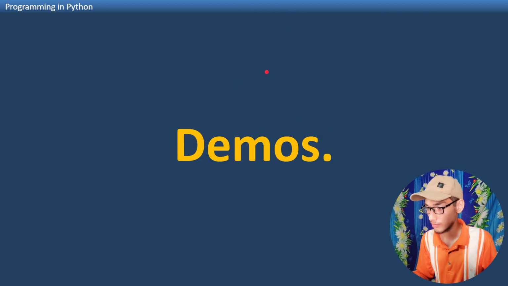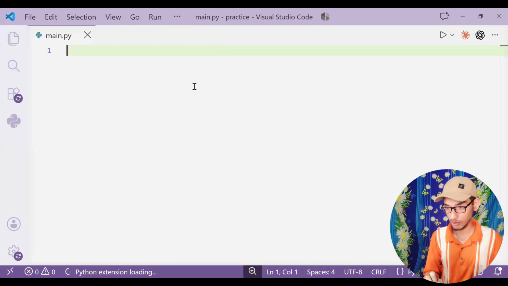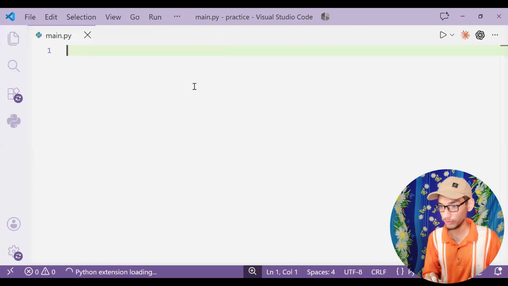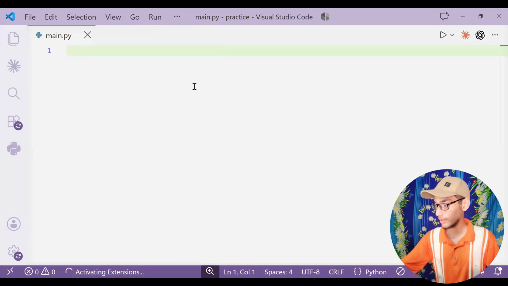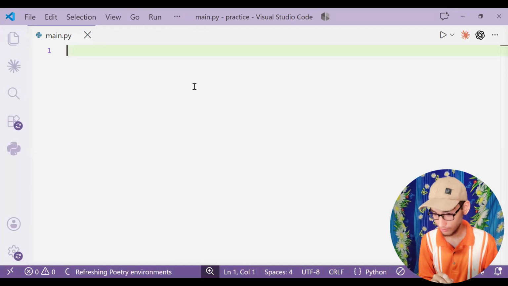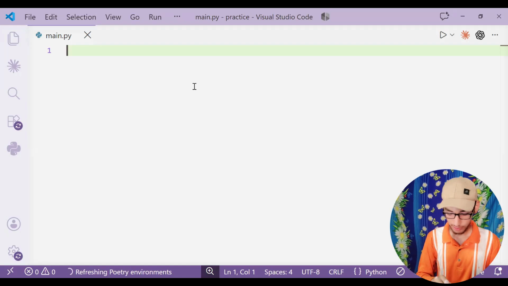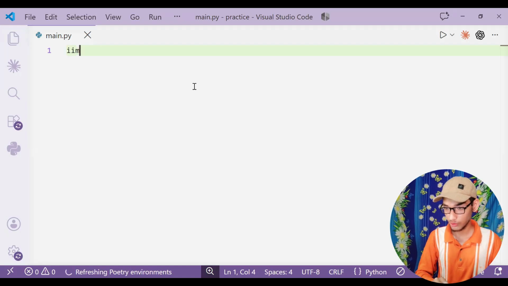Okay, so I'm going to write the code in Python. This will be the program for the website. Import, from nicegui import ui.